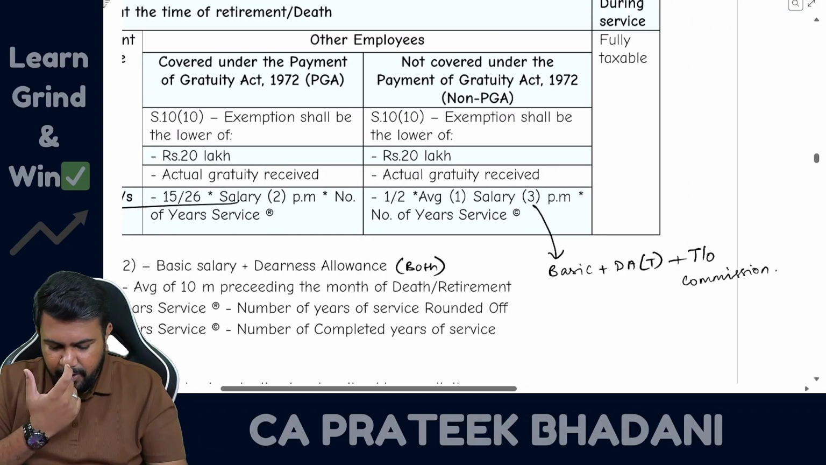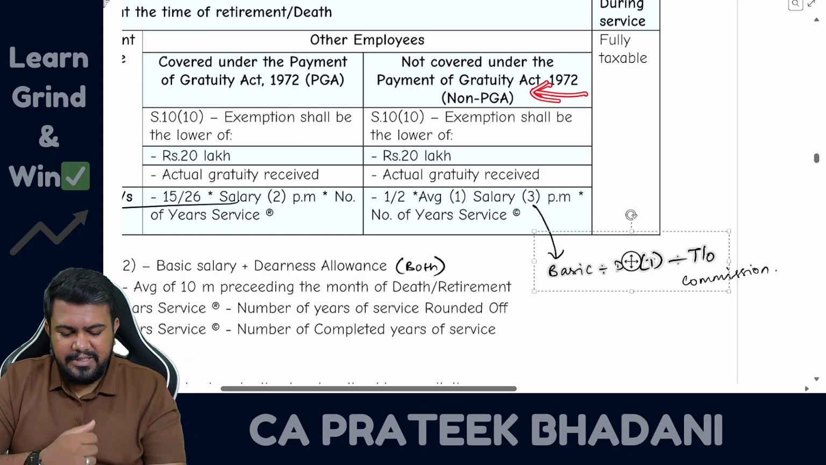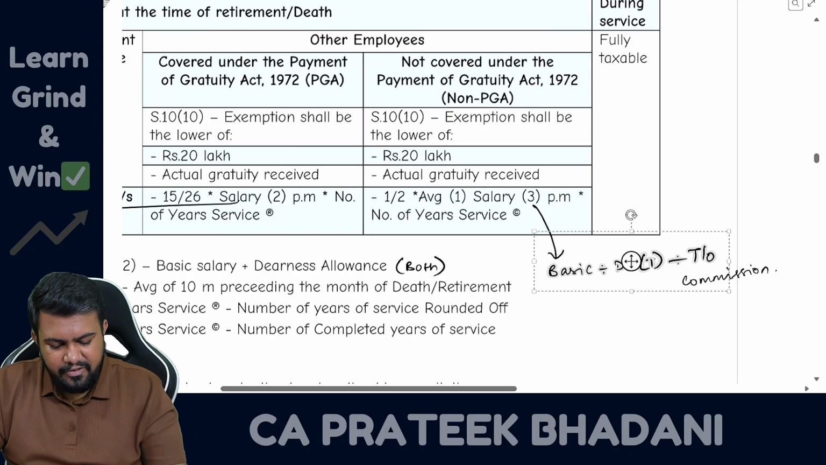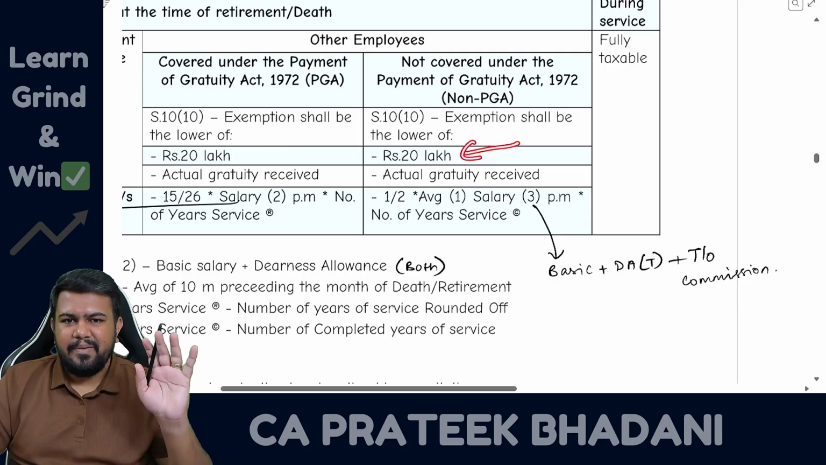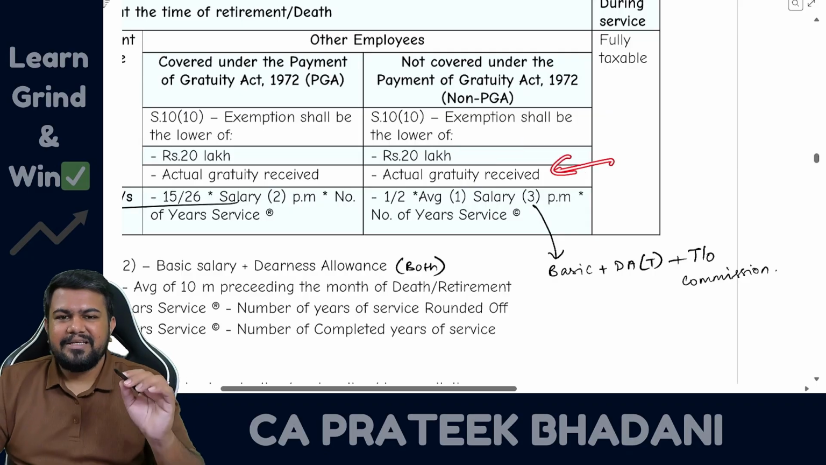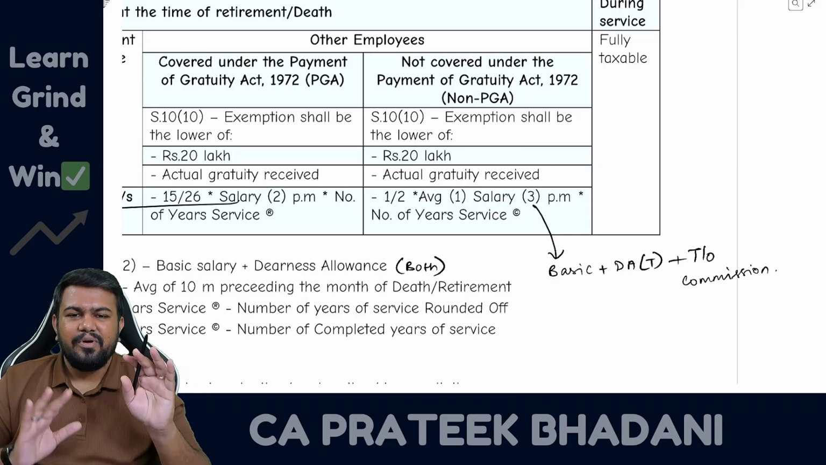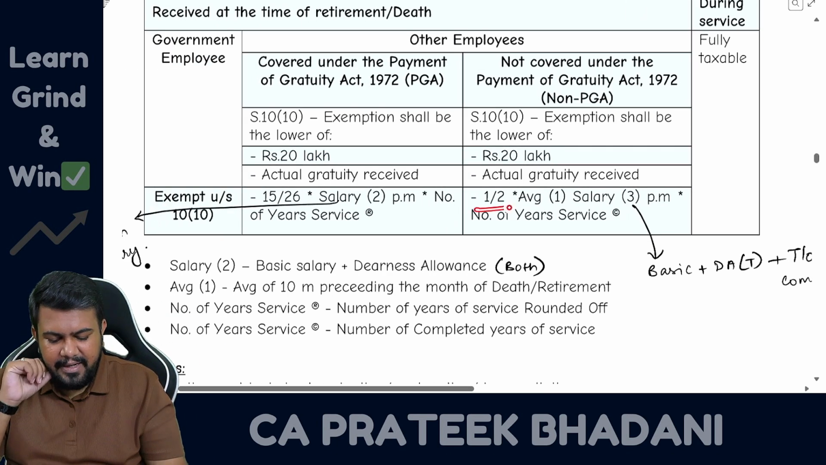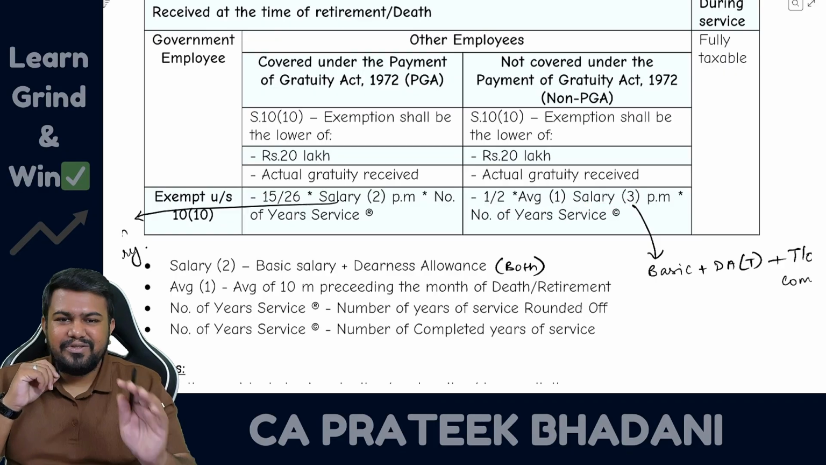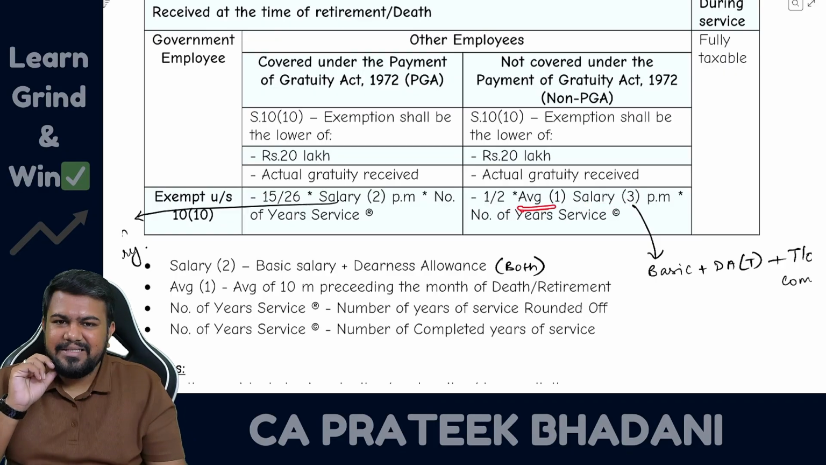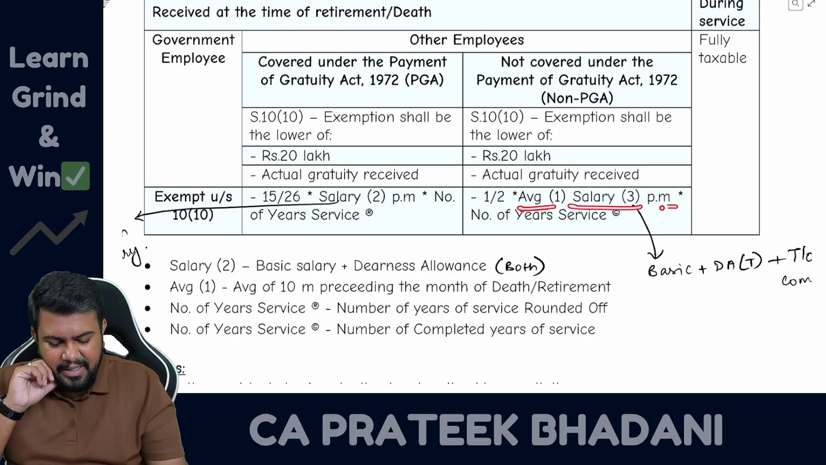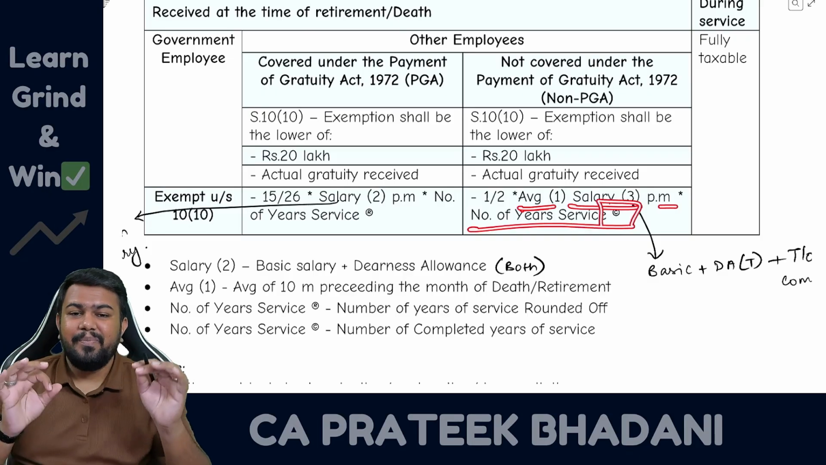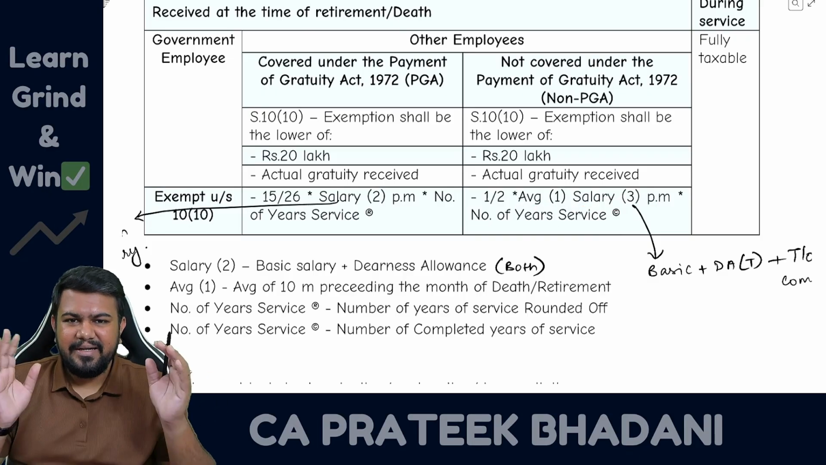Now let's talk about non-PGA employees. For non-PGA employees, how to calculate the exemption? So the first step is 20 lakhs, which is the same. Second step is actual gratuity received, that is also the same. Only the third step has a change because the formula is different. Here what is the formula? 1 by 2 into average salary 3. Okay, average. So here it is not the latest salary, here it is the average salary. So average salary 3 multiplied by number of years of service completed. Here it is completed years of service.